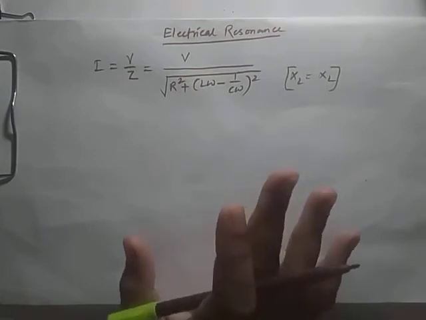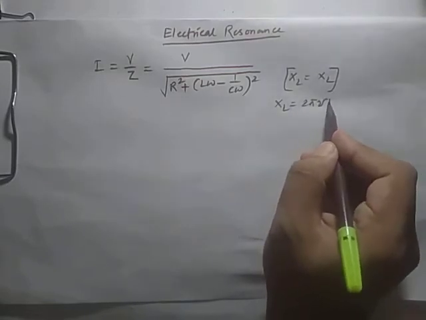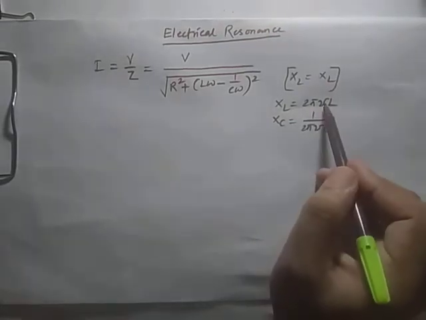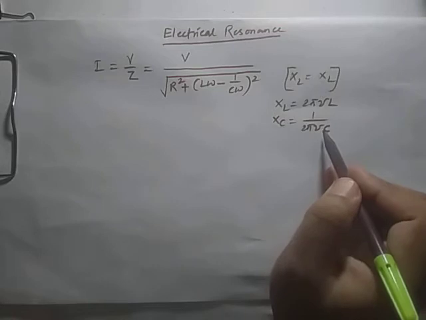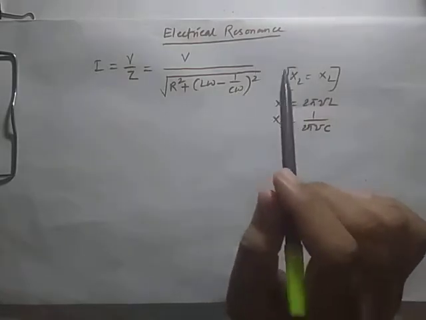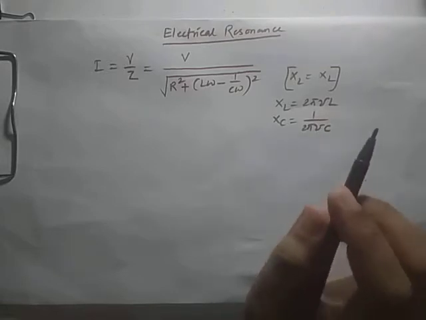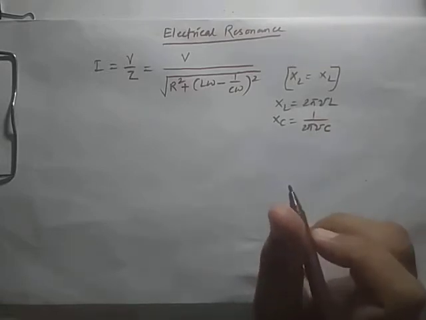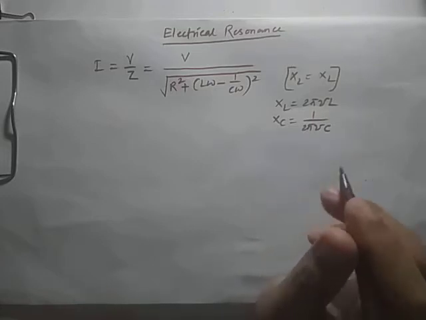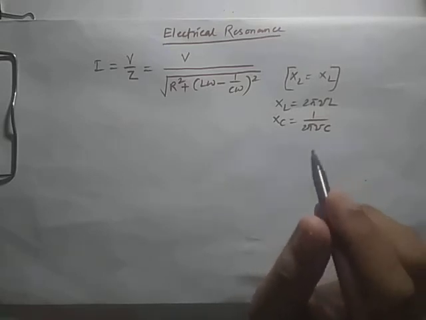So if XL minus XC becomes 0, what is the formula of XL? XL is equal to 2 pi nu into L, and XC is equal to 1 by 2 pi nu into C. So you can understand, as frequency increases, XL will increase, and as frequency increases, XC will decrease. So at a certain frequency, these will become equal, and that frequency is known as the resonance frequency. So you can say that at a particular frequency nu naught, the amplitude of the current in the LCR circuit becomes maximum. So that frequency is known as the resonance frequency.